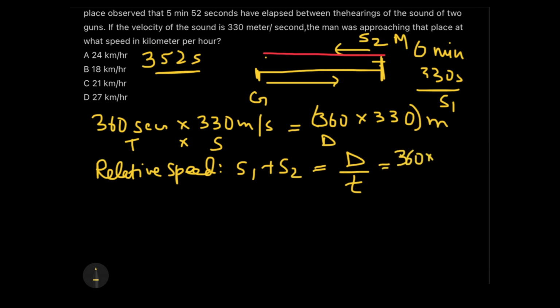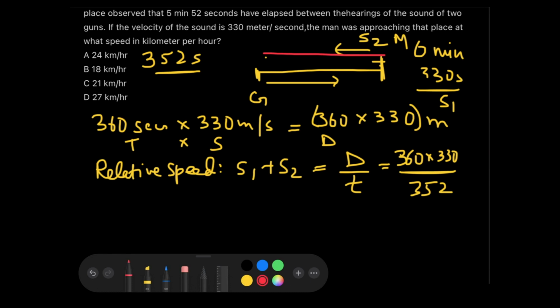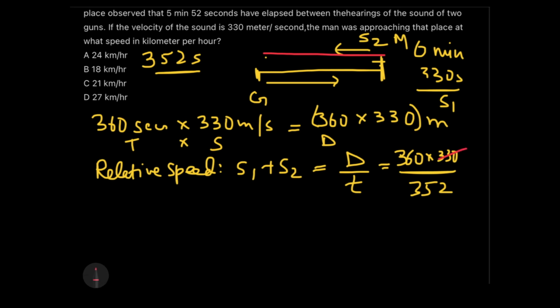सो डिस्टेंस इज 360 इंटू 330 डिवाइडेड बाई टाइम विल बी 352. ओके, 352. नाउ इसे फर्दर अगर हम सॉल्व करते हैं तो वी कैन सी that we can cancel it by the term of 11, as this will give me how much? 11 3s are 33, and then a 22, so 32, and then this will be further cancelled as 15.